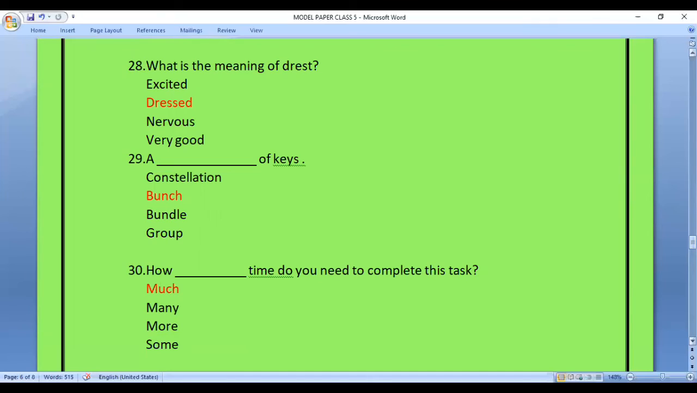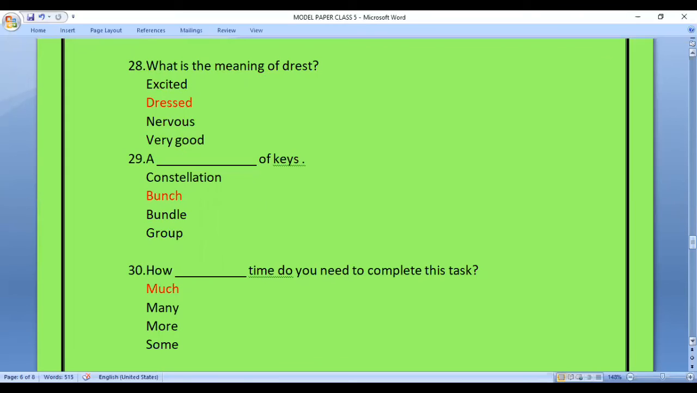A dash of keys. So in this question also, you will have to fill the blank with a collective noun. Options are constellation, bunch, bundle, group. The answer is bunch. And hence the sentence is a bunch of keys.